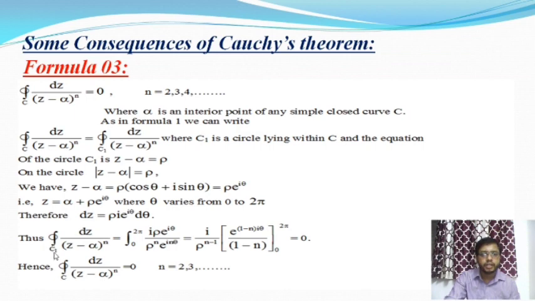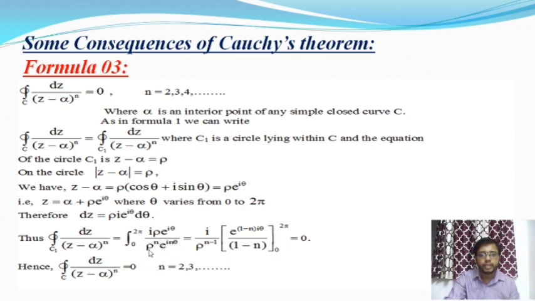Therefore integration over C1 of dz by (z minus alpha) whole to the power n is written as the integration from 0 to 2 pi, so it will be a definite integral. The lower limit is 0 and the upper limit is 2 pi, and dz is equal to i rho e to the power i theta d theta. And z minus alpha is equal to rho e to the power i theta, so (z minus alpha) whole to the power n is equal to rho to the power n into e to the power i n theta.